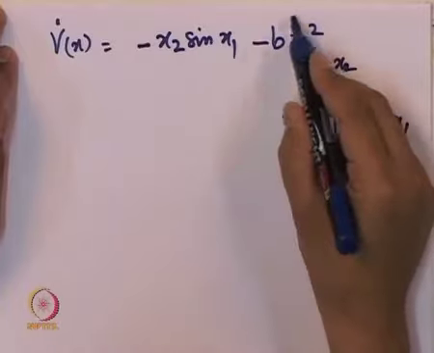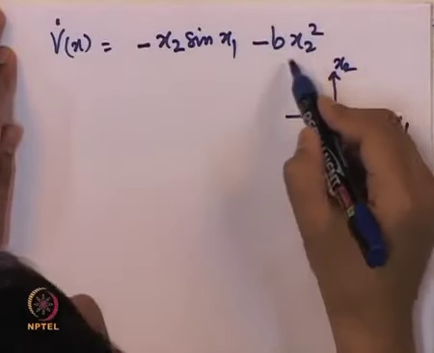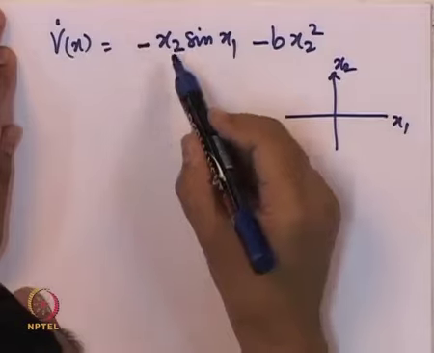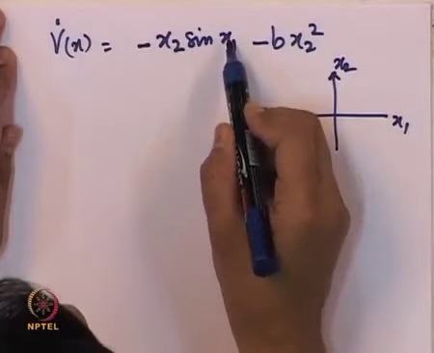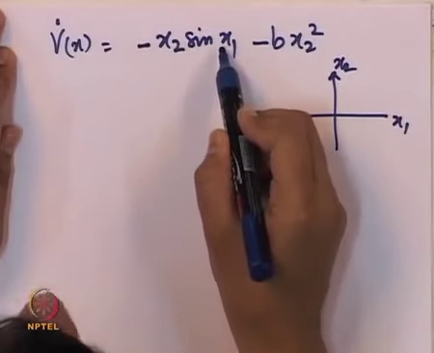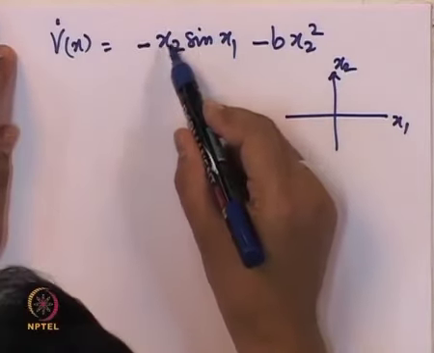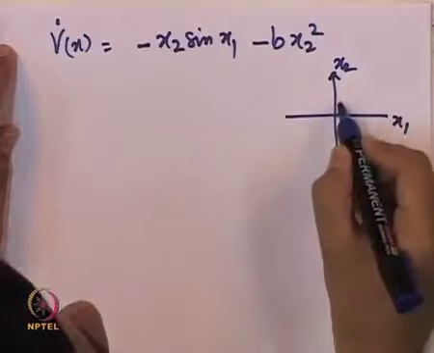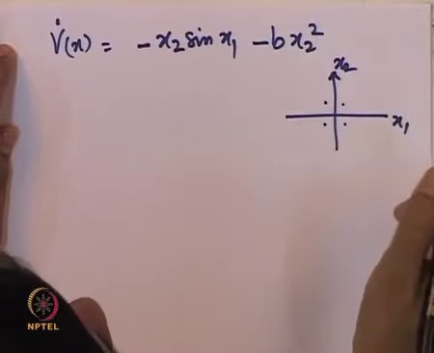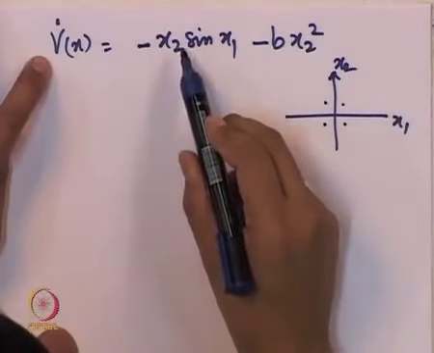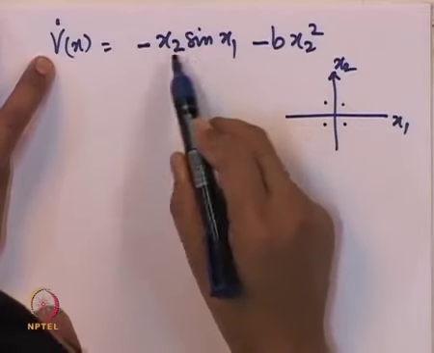So one term of course doesn't change sign, it's always negative or equal to 0, but for the other term, x1 and x2, sine of x1 has the same sign as x1 close to x1 equal to 0, but x2 times this can change its sign depending on which quadrant it is,